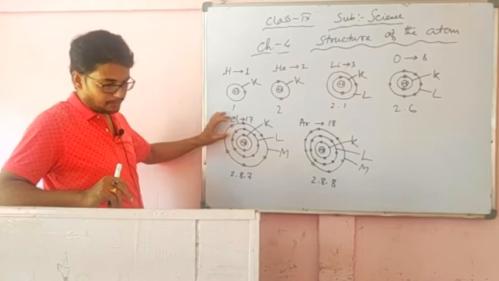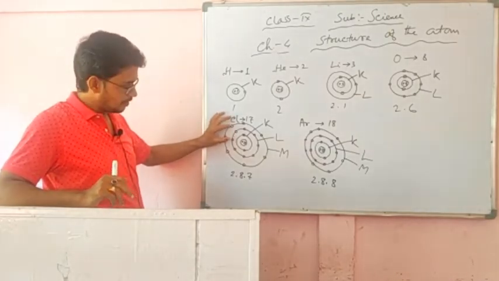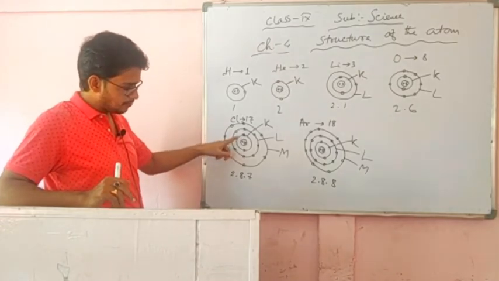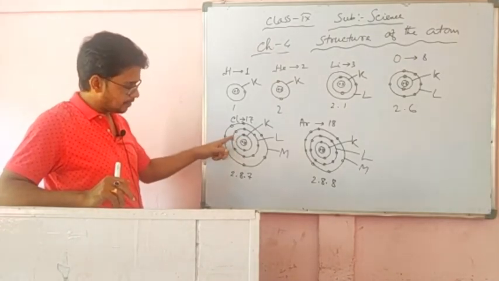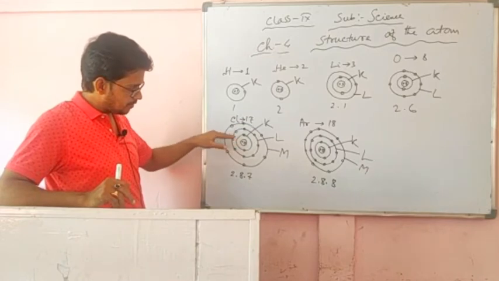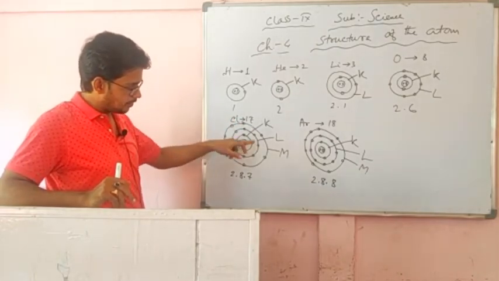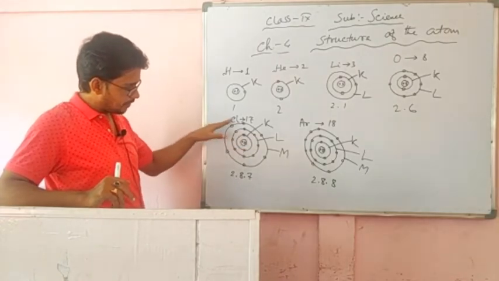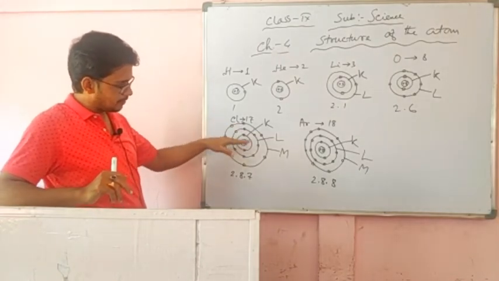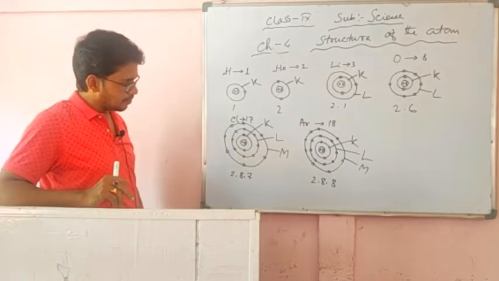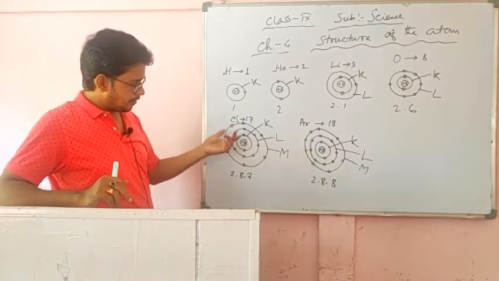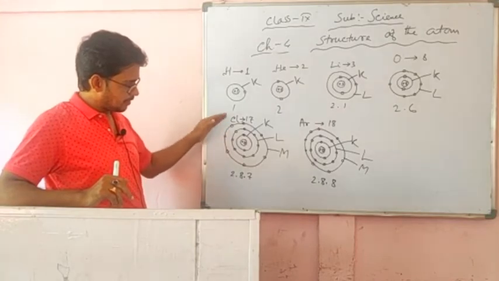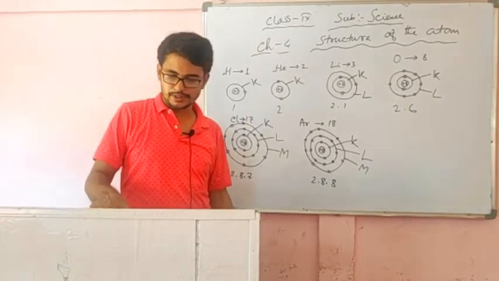From Rutherford's experiment, we understood, and Rutherford discovered this nucleus. It is positively charged. In this nucleus, protons and neutrons are there. Surrounding the nucleus, electrons revolve in their definite orbits, as given by Bohr. How many electrons can stay in one orbit is given by the Bohr-Bury scheme. From one orbit to another orbit they will not jump, because they will not radiate any energy while revolving in an atom.